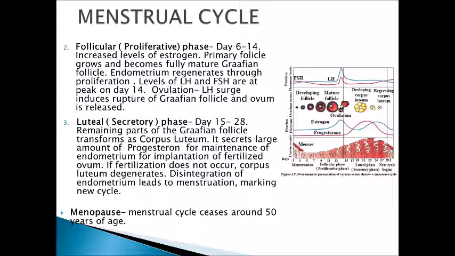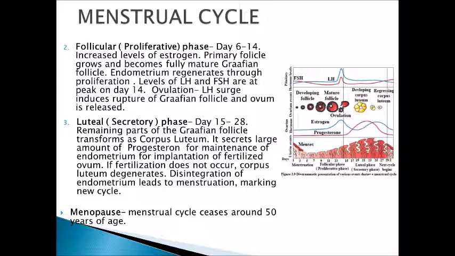The third phase is called the luteal or secretory phase, which begins from day 15 up to the 28th day. The remaining parts of the Graafian follicle transform into the corpus luteum, and this corpus luteum secretes a large amount of progesterone for maintenance of the endometrium for implantation of the fertilized ovum.